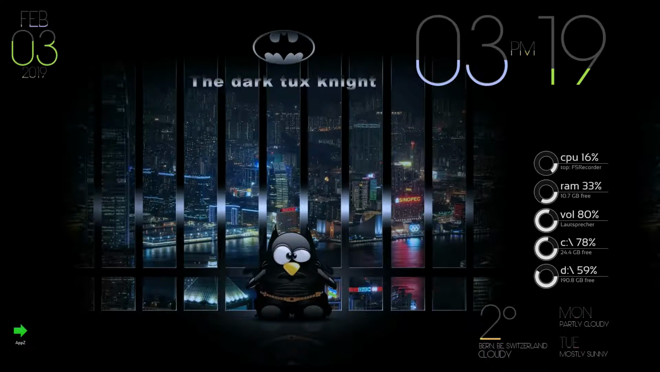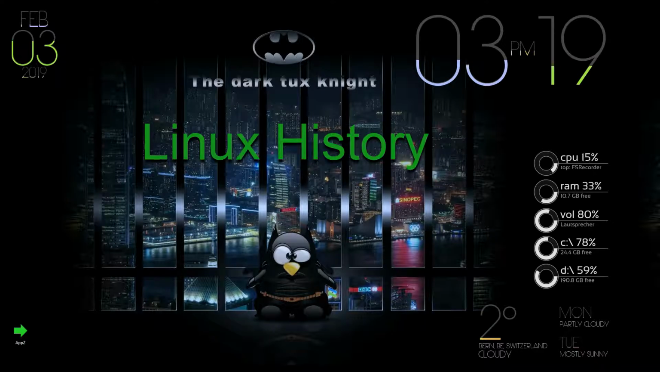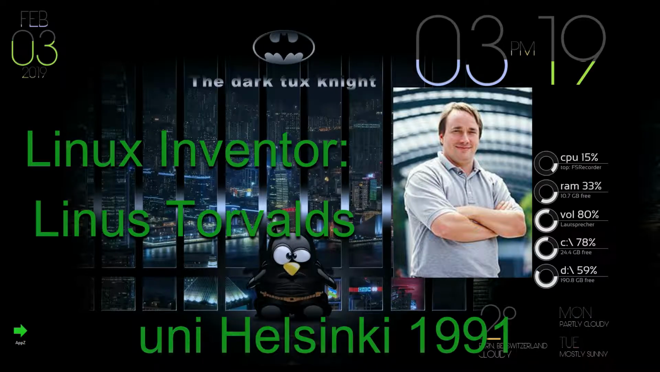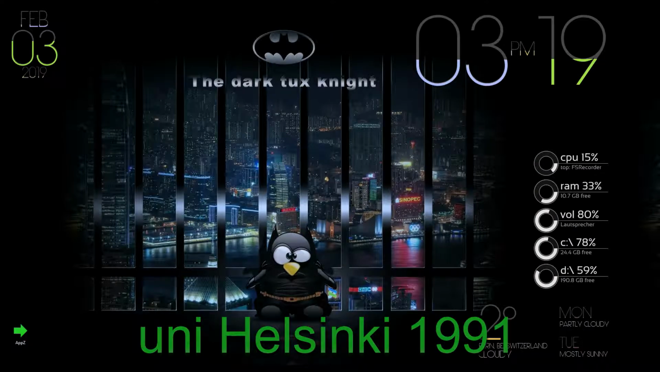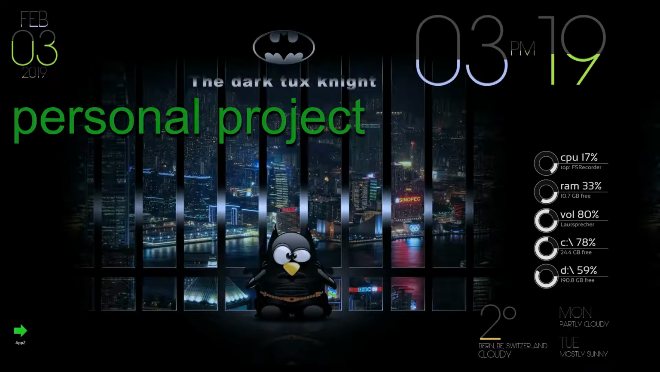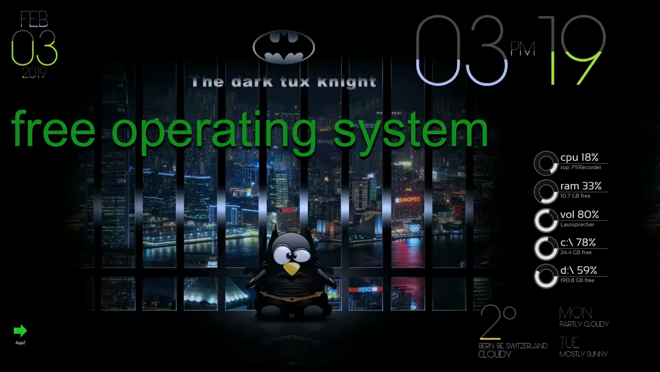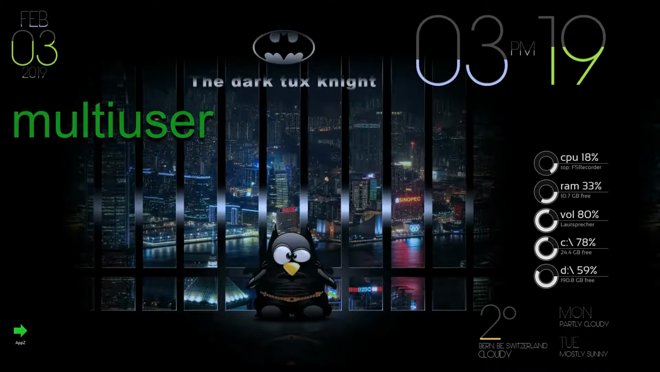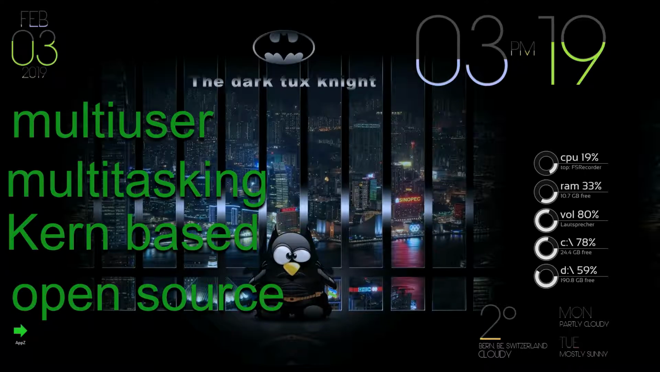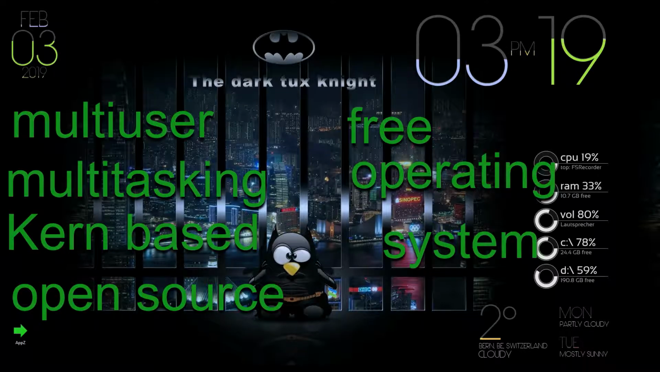So, the Linux history in a nutshell: Linux was invented by Linus Torvalds at the University of Helsinki in 1991. He started it as a personal project. He wanted a free operating system, a kernel. Linux is multi-user, multitasking, kernel-based, open source, free, and an operating system.